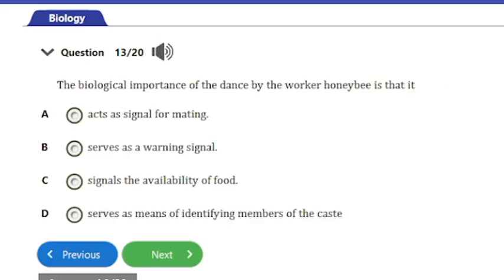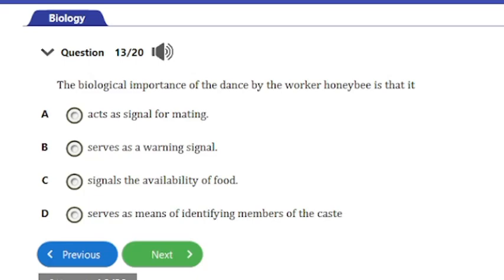Let's consider the next question. Question number 13. It says, the biological importance of the dance by the worker honeybee is that it A. acts as signal for mating, B. serves as a warning signal, C. signals the availability of food, D. serves as means of identifying members of the caste.